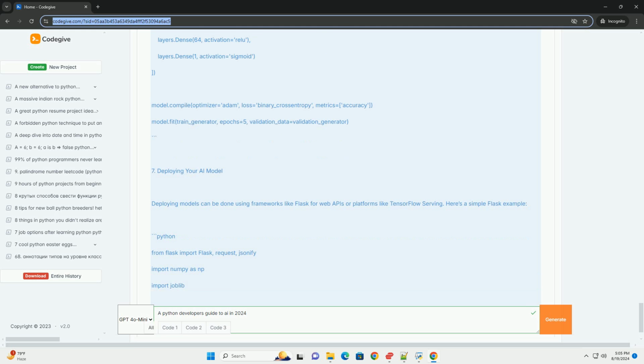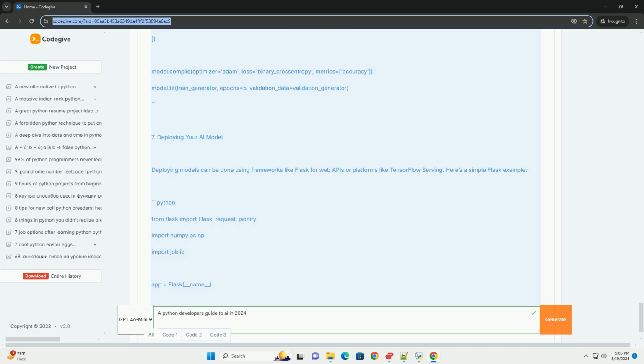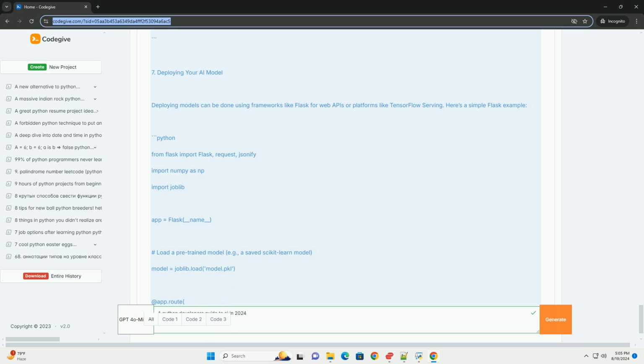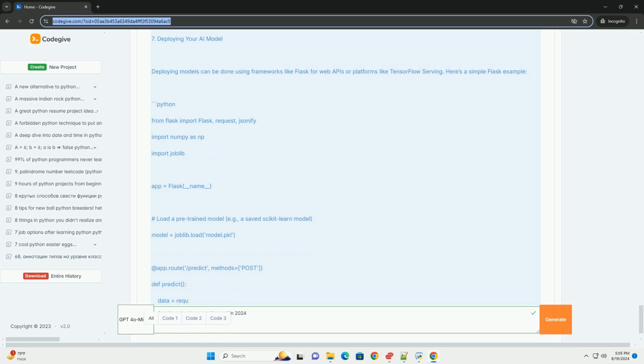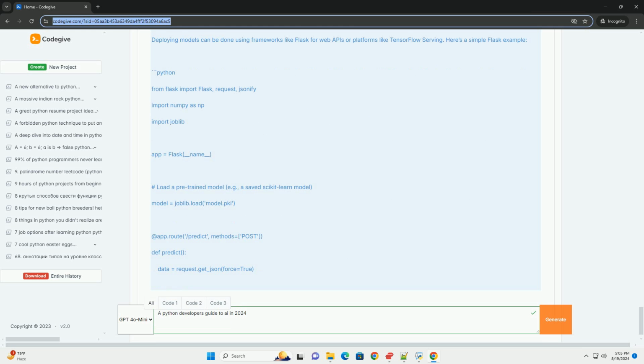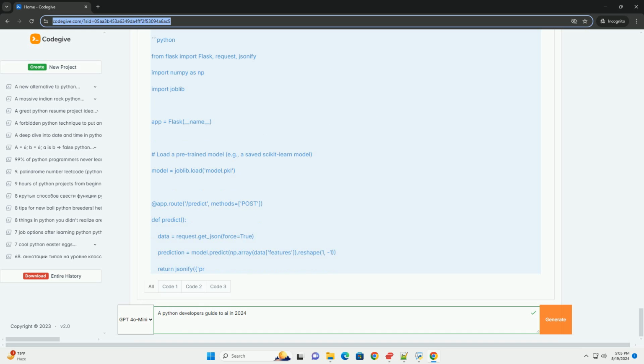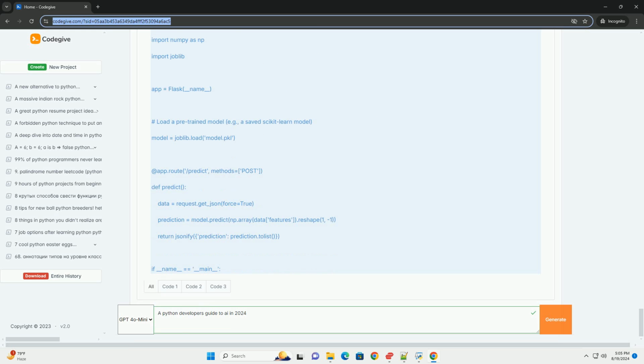PyTorch is another popular library for deep learning, known for its dynamic computation graph. Building a simple AI model. Here's an example of how to build a linear regression model using scikit-learn. Python: import numpy, import pandas, from scikit-learn model selection import train test split, from scikit-learn linear model import LinearRegression, from scikit-learn metrics import mean squared error. Generate synthetic data.